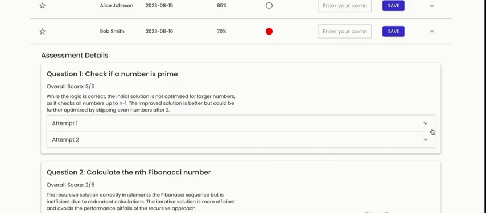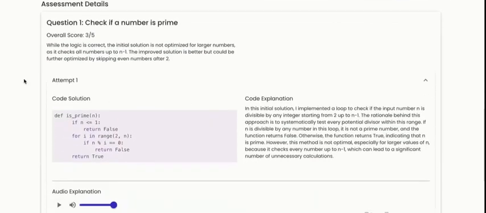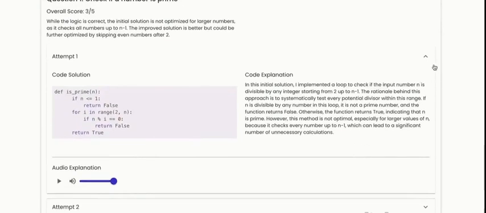and with the attempts to solve the task, right, with the code solution presented, and with code explanation provided by the candidate for attempt 1, for example.